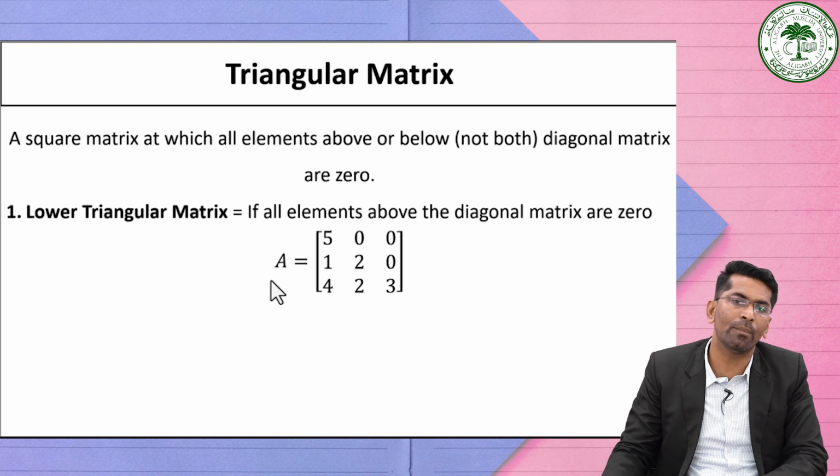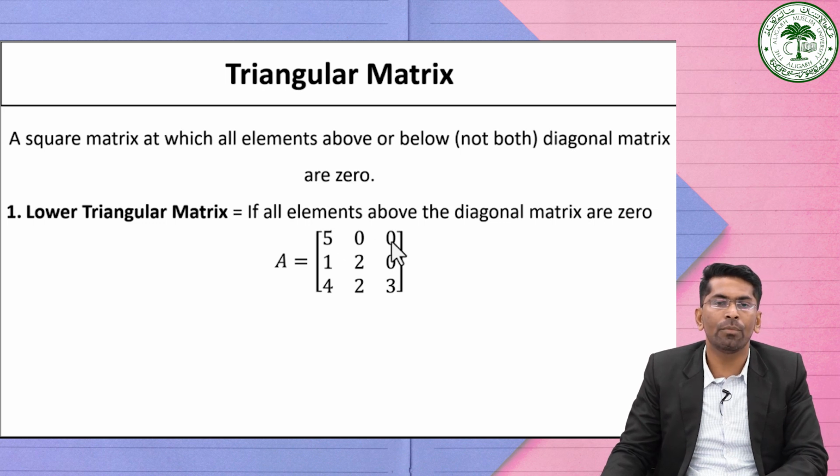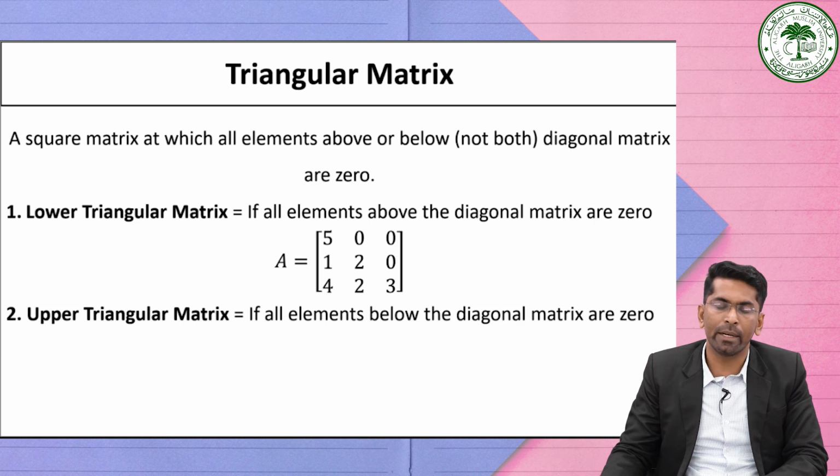Let us consider one example. See, matrix A is equal to 5 0 0 1 2 0 4 2 3. See here, this is the diagonal, that is 5 2 3. So above the diagonal elements, that is 0 0 0, are 0, then we can say that this is a lower triangular matrix. As against the lower triangular matrix, we have an upper triangular matrix as well.